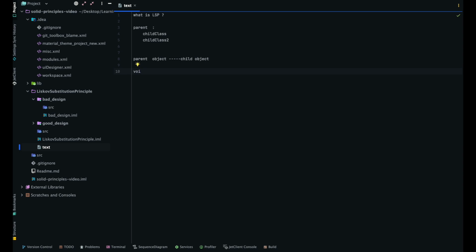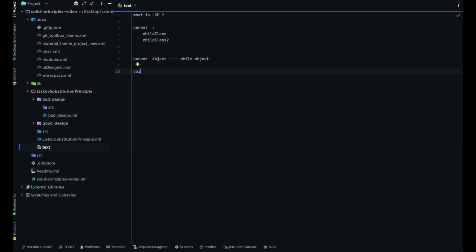So the first violation of LSP is conditional logic in client code. If we have written conditional logic in the client code, then it is violating LSP, because whenever you replace the parent object with the child object, you have to apply the same logic with the child object as well. So it's wrong. It should be at the main level.